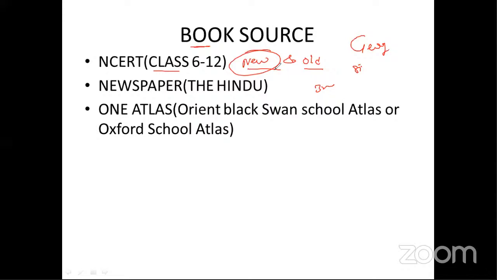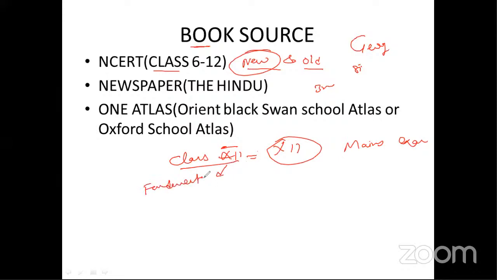So you can read the new NCERT, class 6 to 12. Your focus should be especially on class 11 and 12 NCERT for your mains exam. In class 11 NCERT, one book is called Fundamentals of Physical Geography. This book will help you with the syllabus topic called salient features of world physical geography. You can find all the important topics that are not clearly mentioned in your syllabus in Fundamentals of Physical Geography. This is the first book that will help you know about world geography.